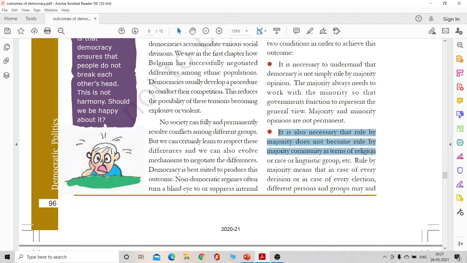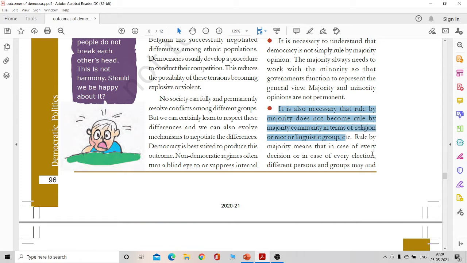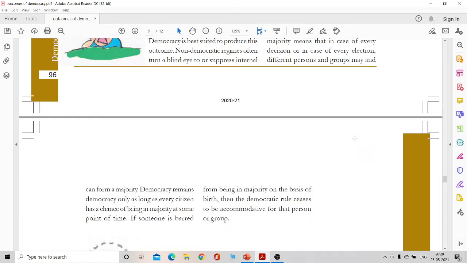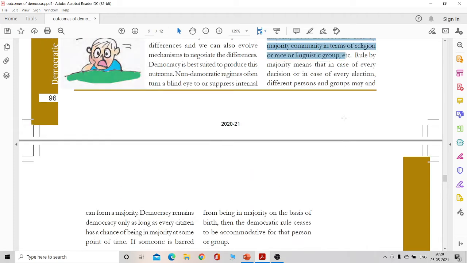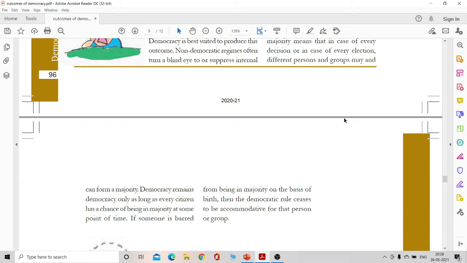The next point would be, it is necessary to see that the rule of majority does not become rule by majority community in terms of religion, race, or language. So mostly we see rule by majority in the case of elections. We see that different groups of people, different persons from different backgrounds can form a majority. So in that case, a democracy remains so long as every citizen has a chance to be a part of a majority at some point of time, right?